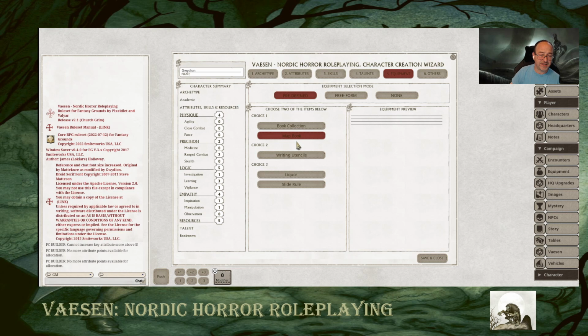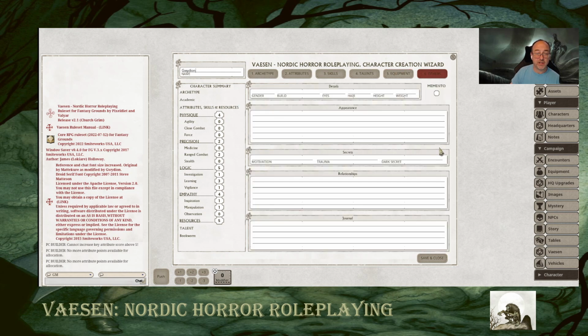So in this case, like I'll select map book, writing utensil. In this case, it does show equipment preview. And then we'll just say liquor. And this one says inspire with alcohol. So you really want to make a choice of 1 of each of these. And then I'm going to go to other.